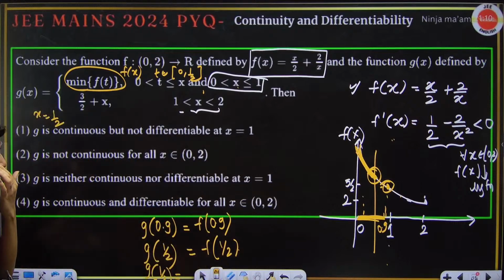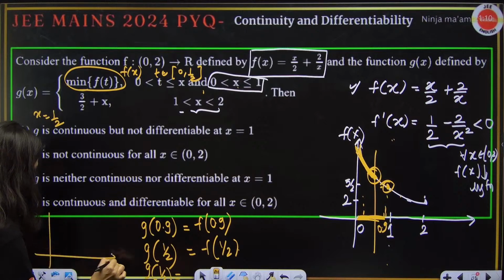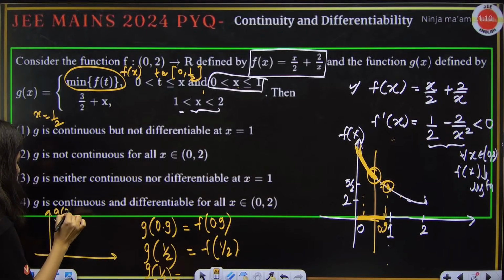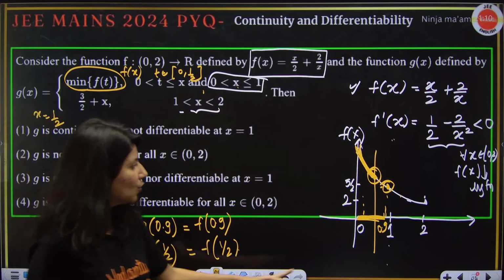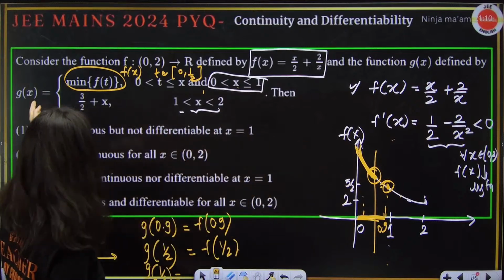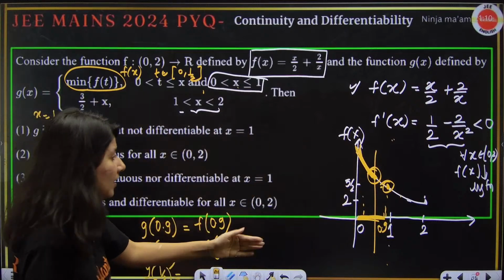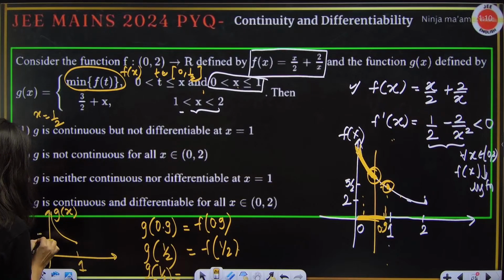Okay, so g of x. Now, if I try to plot the graph of g of x here, this is your g of x. So, between 0 to 1, at exactly 1, you have to plot f x. G x and f x both are equal. So, this is the graph of g x. This is 5 by 2.